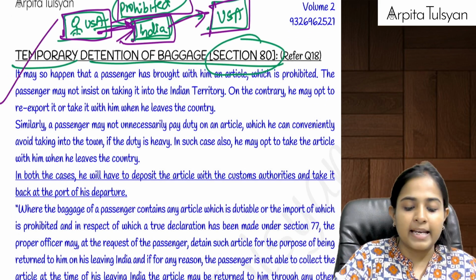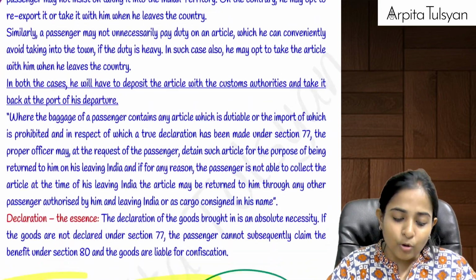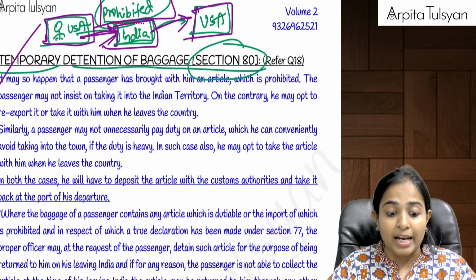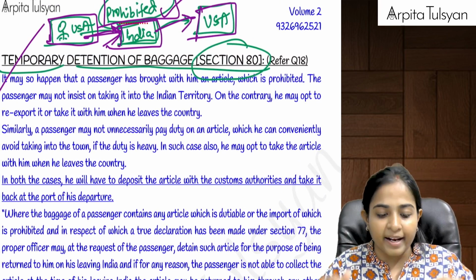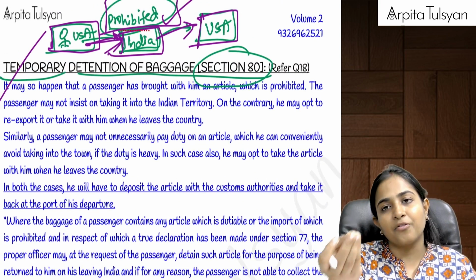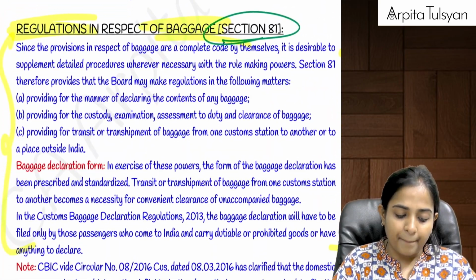So in this case, these goods will not be confiscated. There will be no duty payable on the same, because the value of these prohibited goods is very high, so the passenger himself is not willing to pay any duty on it. This is just one way out by which the duty is not required to be paid.